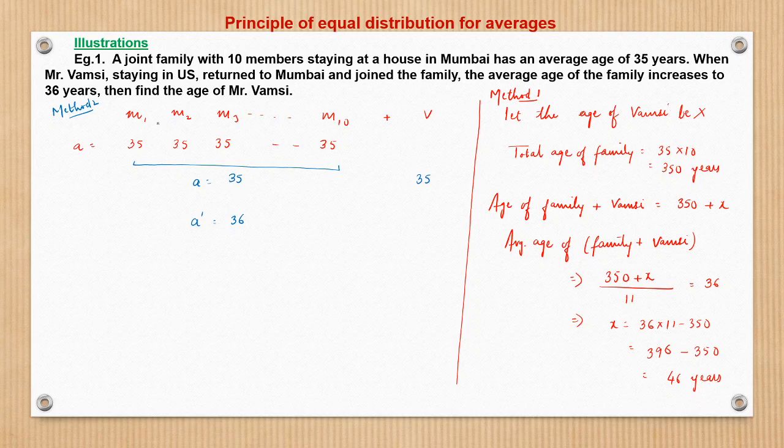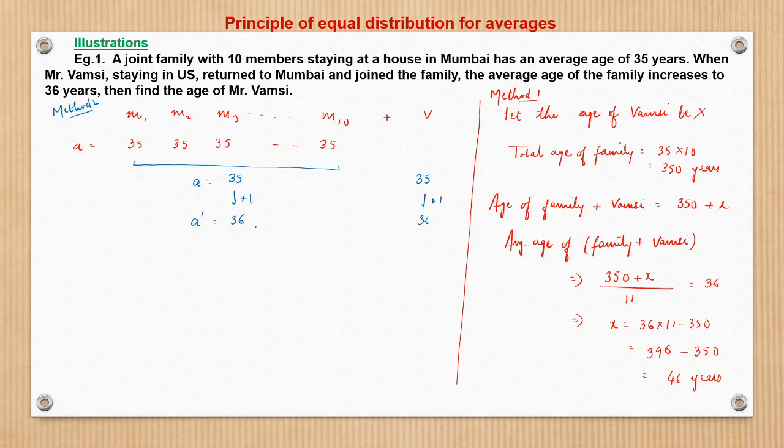So what happens? Each of the 10 members is getting 1 year extra, from 35 to 36. Why are they getting 1 year extra? Because that extra has been brought by Vamsi, right? And even Vamsi is becoming from 35 to 36. So all the individual members are gaining 1 year, and here Vamsi also one.